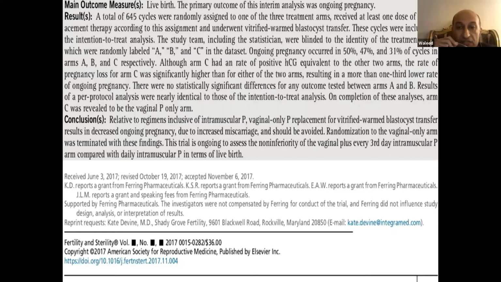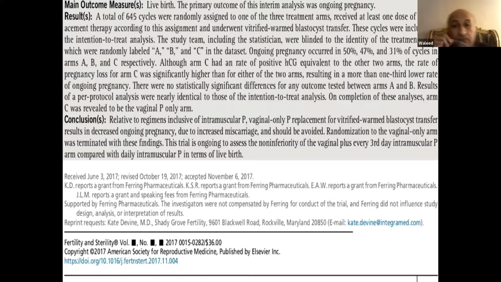Randomization to the vaginal-only arm was terminated. Can you see this word? This arm has been terminated with these findings. The arm of vaginal-only progesterone in vitrified warmed cycles was terminated and stopped due to decreased live birth rate and increased miscarriage rate.